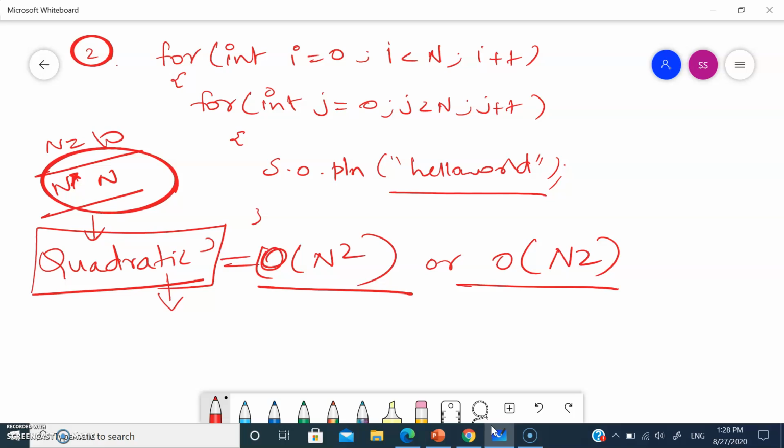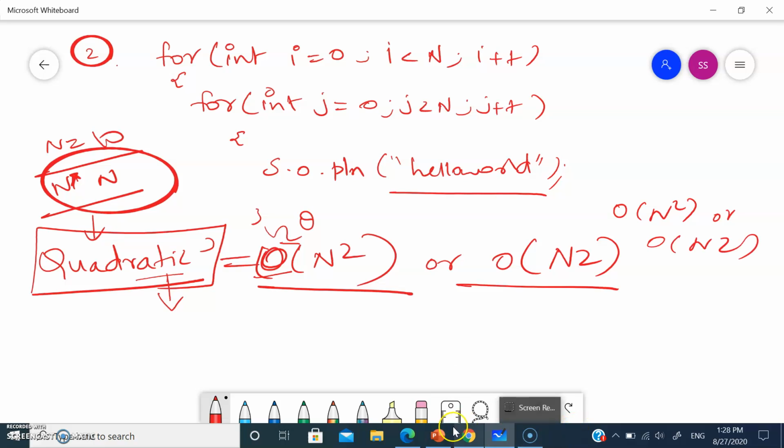You can write big O or theta or omega. We will learn later when we should use big O, theta and omega, but as of now try to understand that if your data is printing double the times, we call it quadratic, written as O of n square or O of n^2.